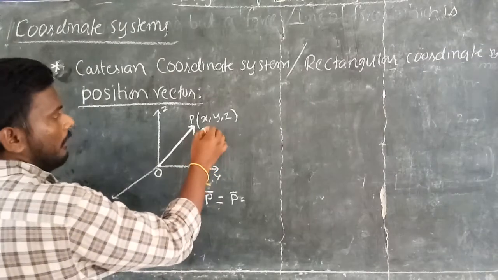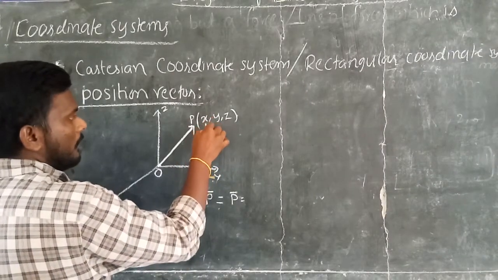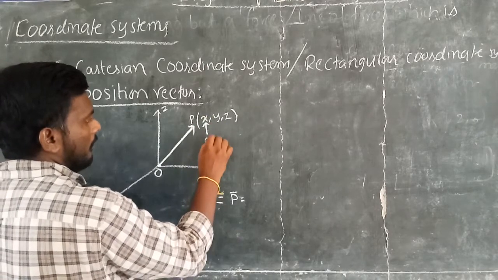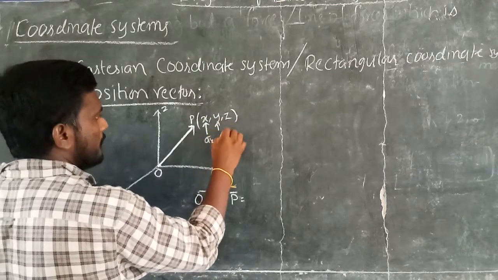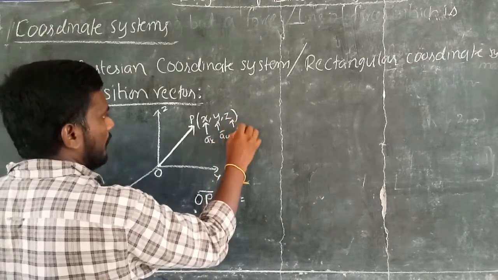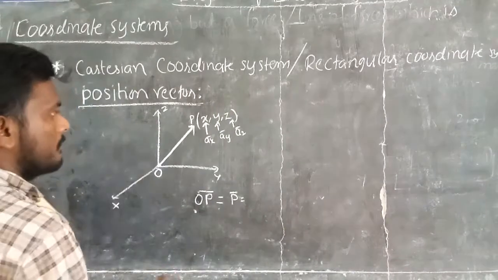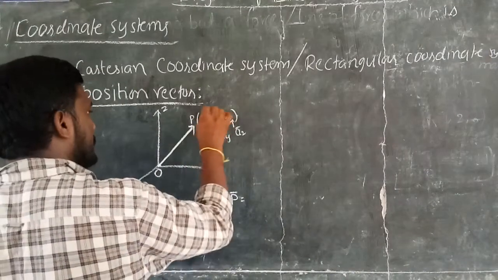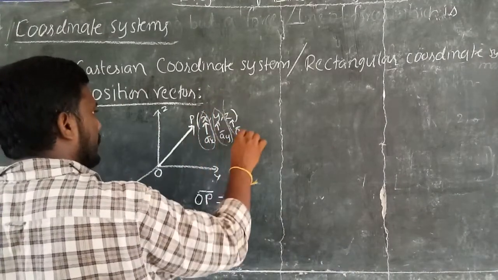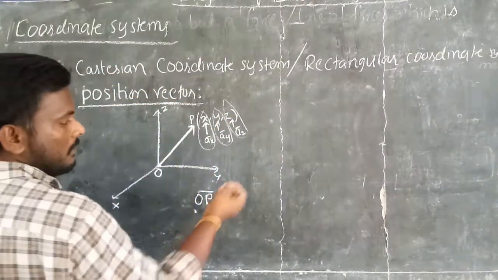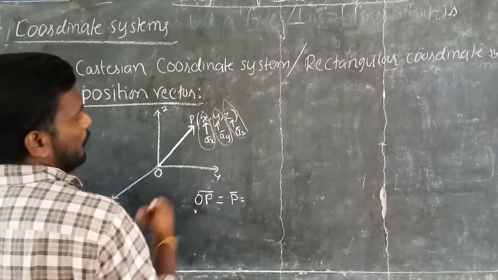calculated in another way. See, which vector is oriented along the x-axis? It is ax bar, and ay bar is oriented along the y-axis, and az bar is oriented along the z-axis. These are the base vectors: x into ax bar, y into ay bar, z into az bar. The summation of all these base vectors is also called the position vector.